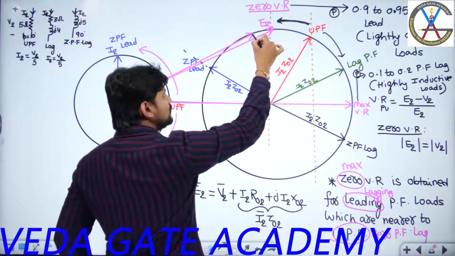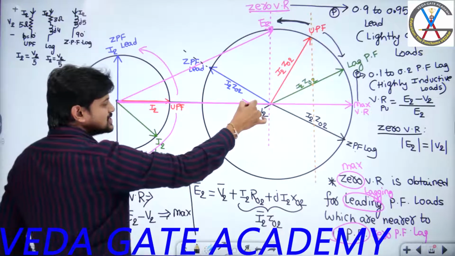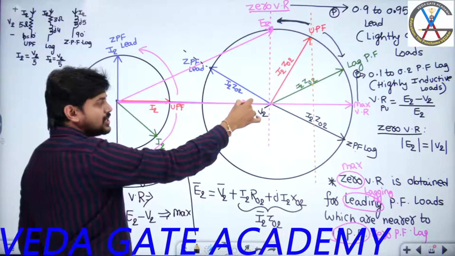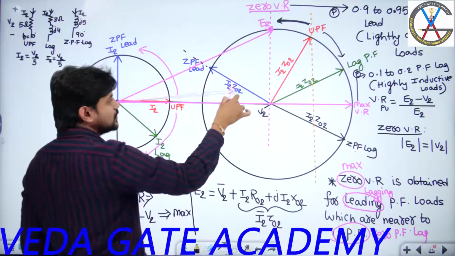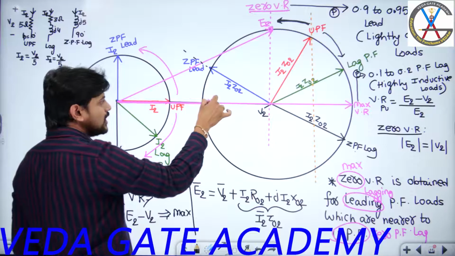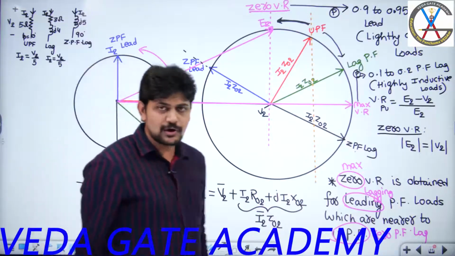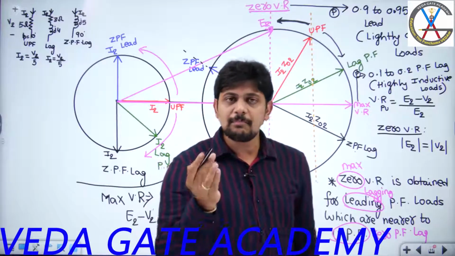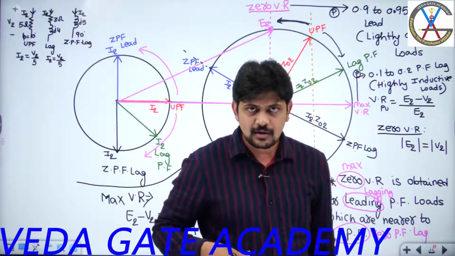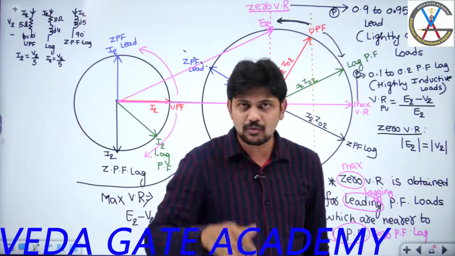If I move further and project here, is E2 less than V2 or greater than V2? Less than V2, so I get negative voltage regulation. Here also negative, and even at zero power factor I get negative voltage regulation. The important point is that for leading power factor loads, I may get positive, zero, or even negative voltage regulation.